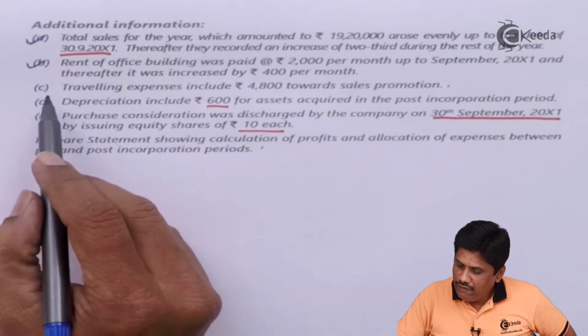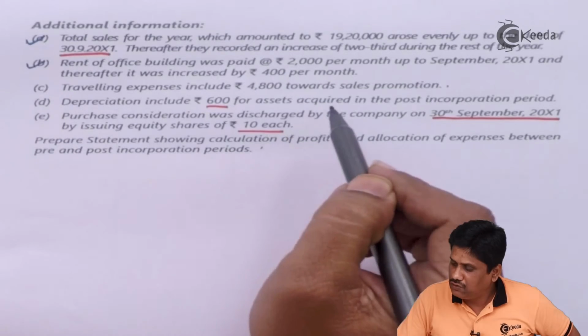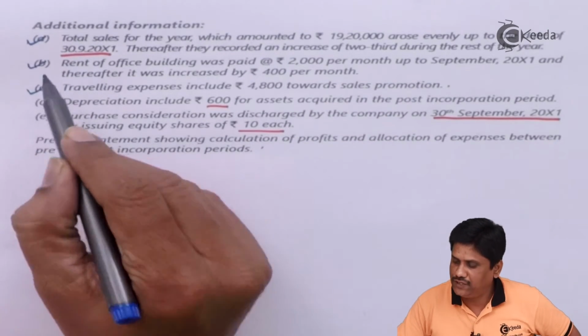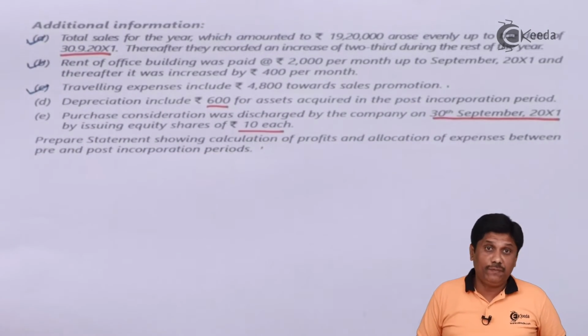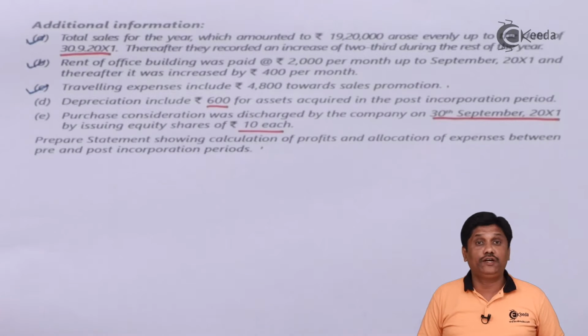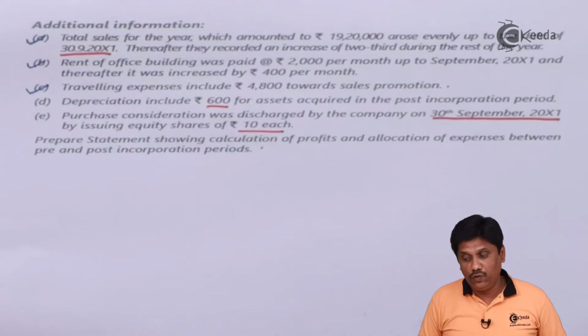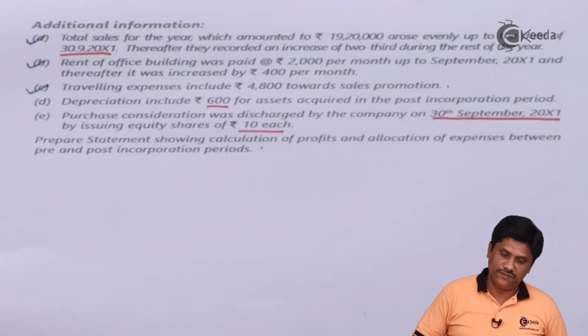Next, traveling expenses include 4,800 towards sales promotion. That means remaining will be other traveling expenses. Other traveling expenses we will allocate on time ratio. So we will prepare one more working note, allocation of traveling expenses.